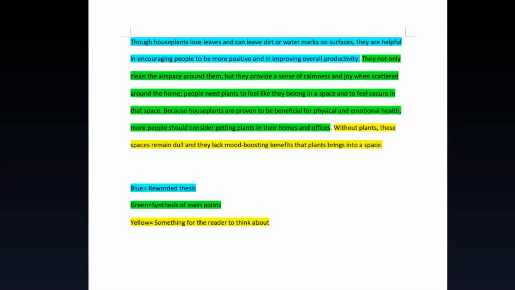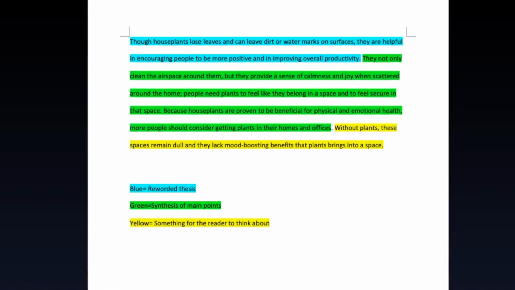So the reworded thesis is, though houseplants lose leaves and can leave dirt or watermarks on surfaces, they are helpful in encouraging people to be more positive and in improving overall productivity. Now, I can tell that this is not exactly the thesis. The thesis is probably a little bit more concise, maybe worded a little bit differently, but it is reworded. It's reminding the reader what that thesis is without exactly repeating it.